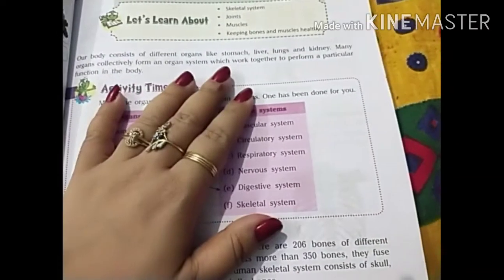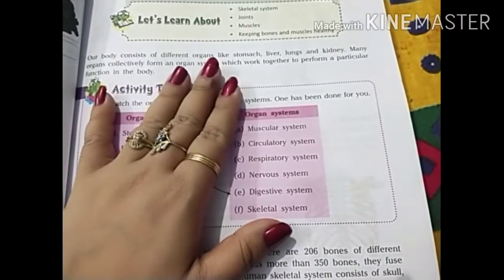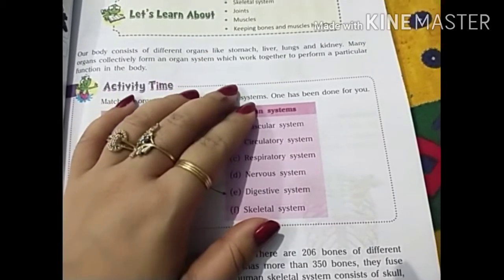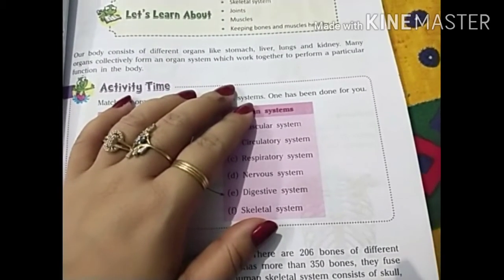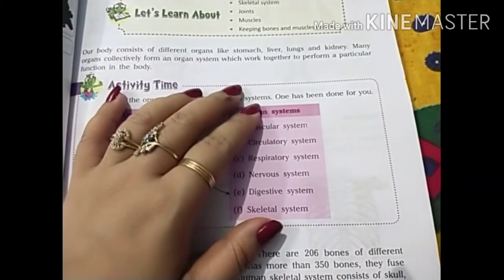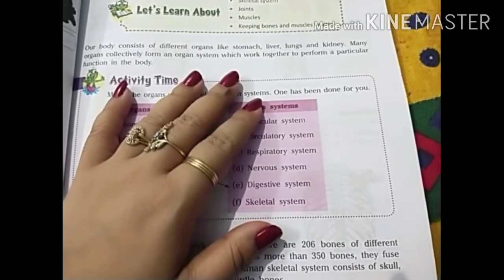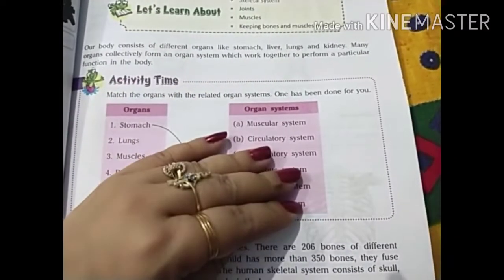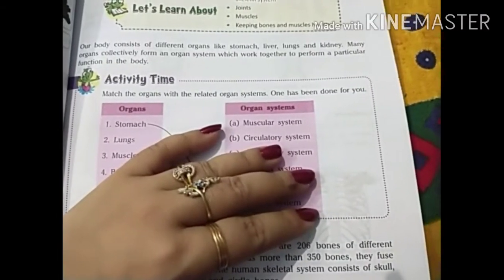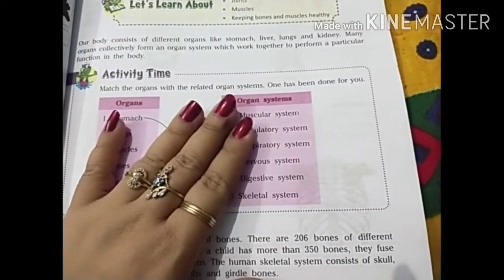When these organs collectively perform a single function in our body, they are known as an organ system. Our body has different systems like the circulatory system, respiratory system, digestive system, nervous system, reproductive system and skeletal system. These are certain kinds of systems of the human body.